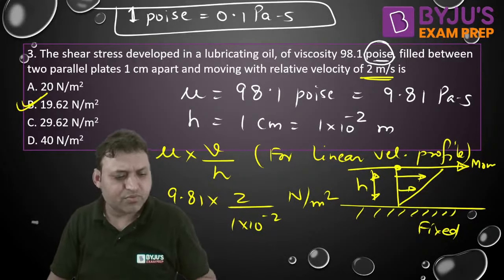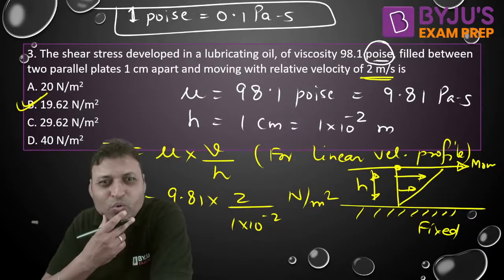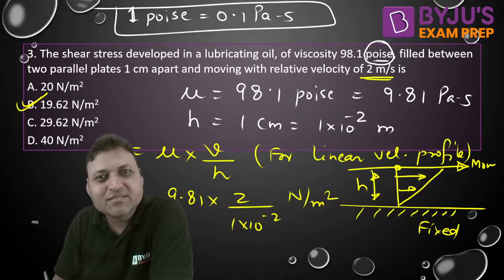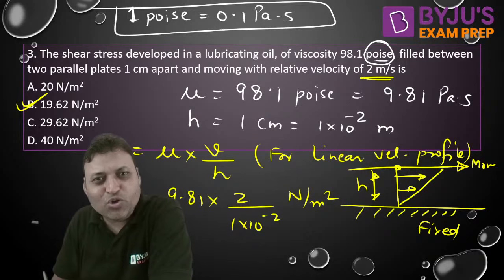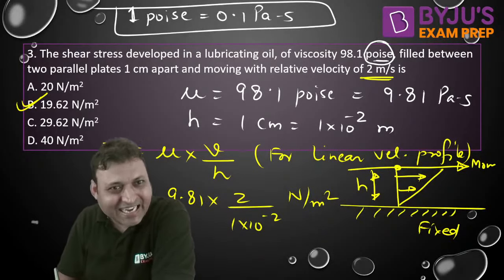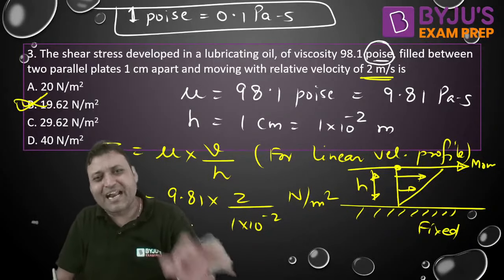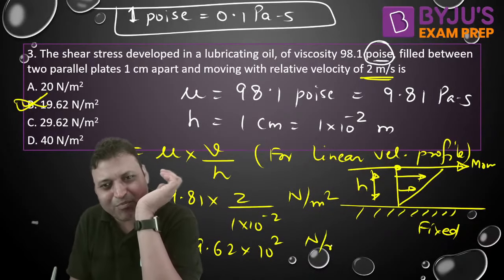Into 2. Now, mu into V by H. Mu is 9.81 into 2. 2 is the velocity upon. Yes, it is not correct actually. Now, B is not the correct answer. B is not the right answer. So it will be 19.62 into 10 to the power 2 Newton per meter square, isn't it?